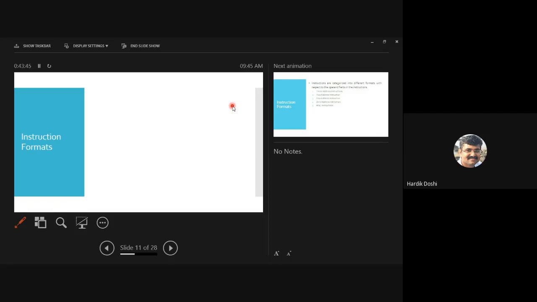How many types of instructions have you studied? You just finished the chapter, last week itself. How many types of instructions? 3. Which were they? Register reference, memory reference, and IO. Yes or no? These are instruction formats and not types of instruction.